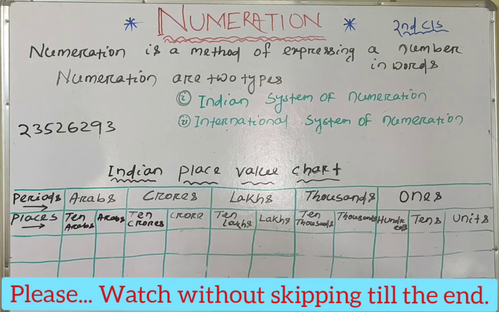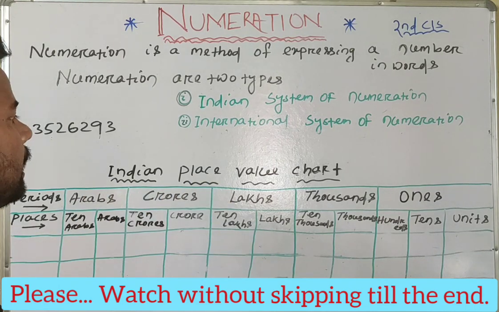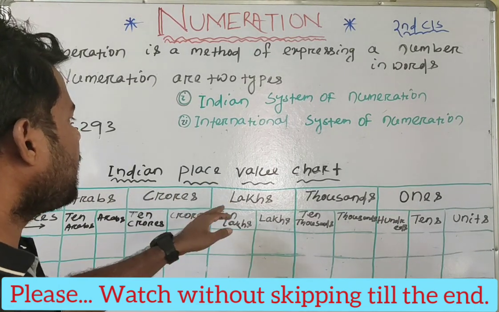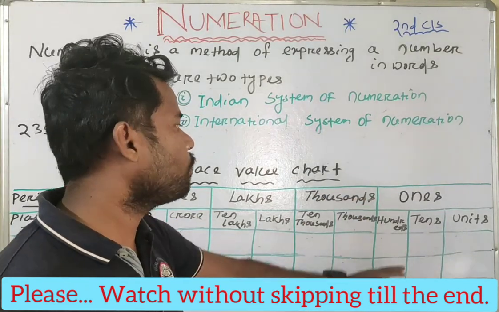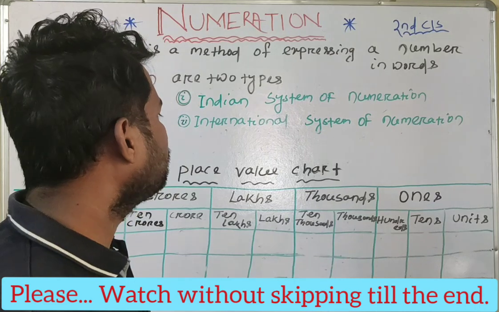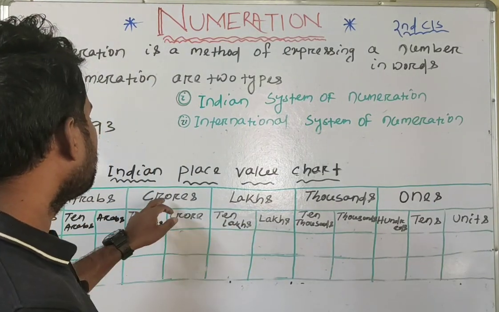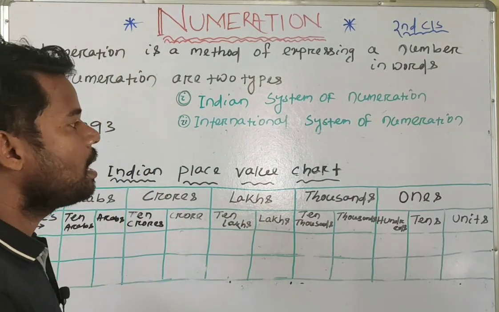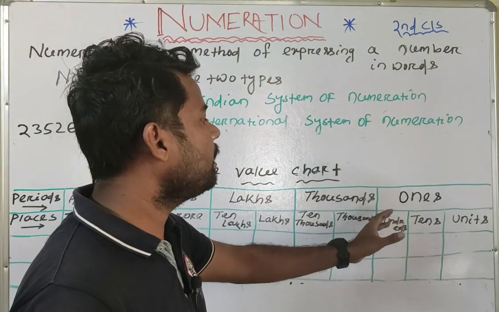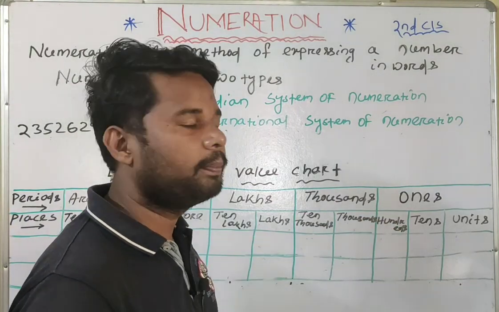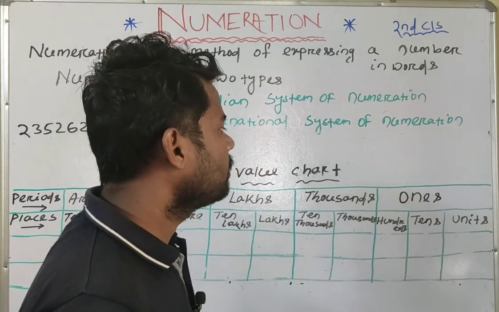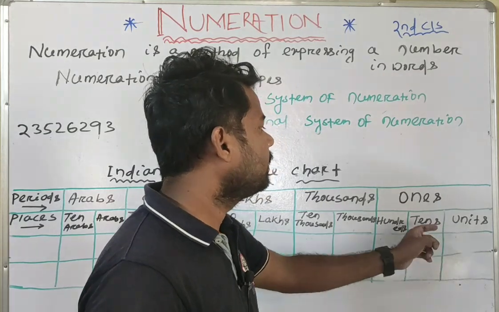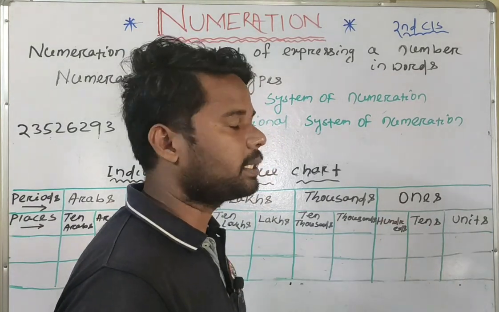For that, I have prepared an Indian place value chart. In this place value chart, it is divided into groups or periods like ones period, thousands period, lakhs period, crores period, arabs period. And each period is also divided into some places. The ones period consists of 3 places: unit place, 10 place, 100 place.